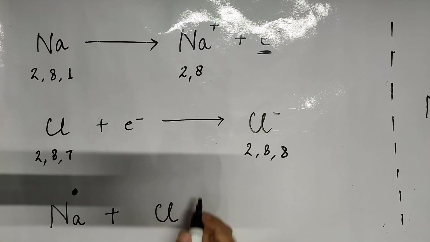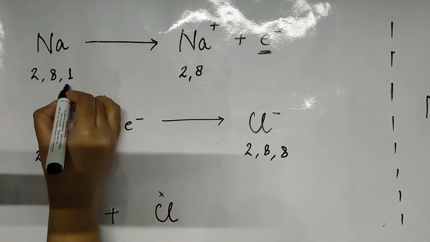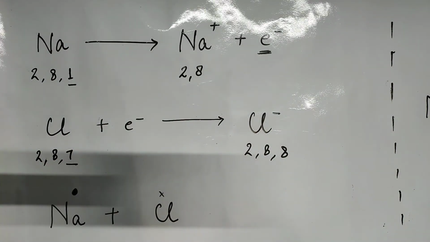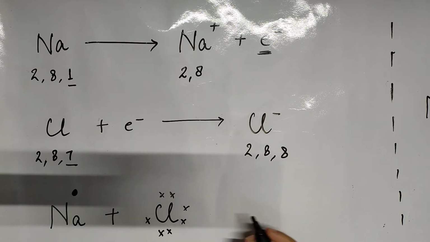So this is the chlorine atom. Now the chlorine atom has 7 valence electrons. As you can see, this is the valence electron of sodium, and this is the valence electron of chlorine. I am representing the valence electrons of chlorine with the help of a cross. So these are the 7 valence electrons.